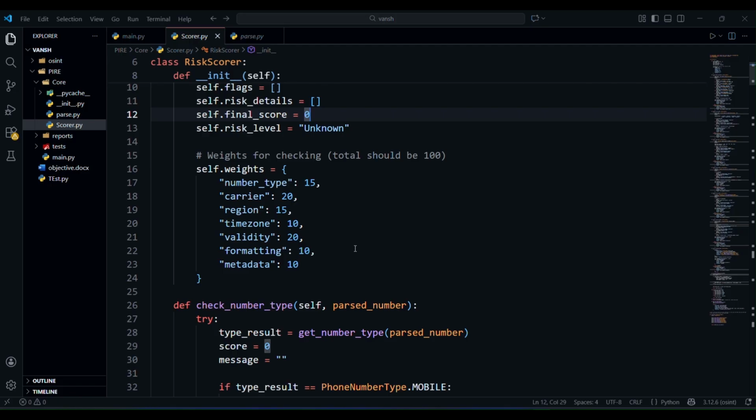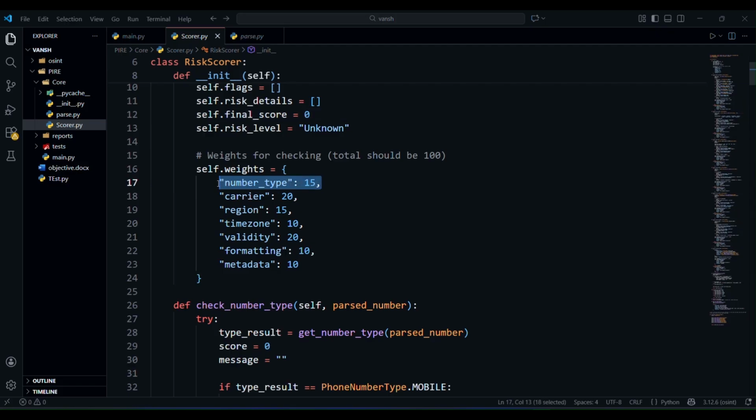For example, if I find a number which is not a mobile number, an unknown number, and I can't find the number type, it will show a risk indicator on the number type. How much it will impact the number has been listed here.